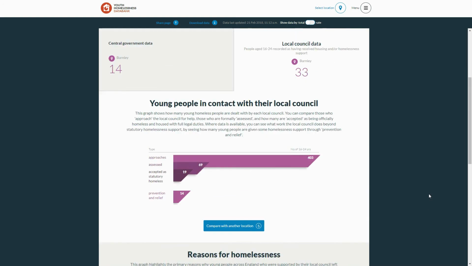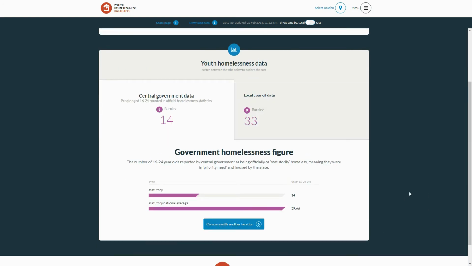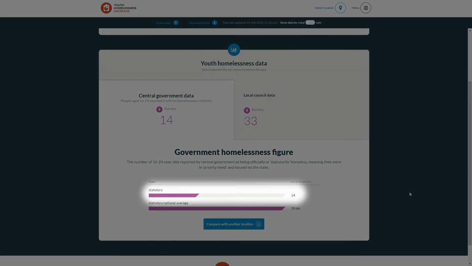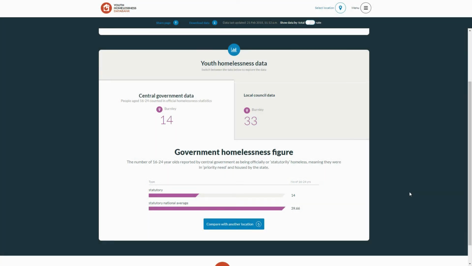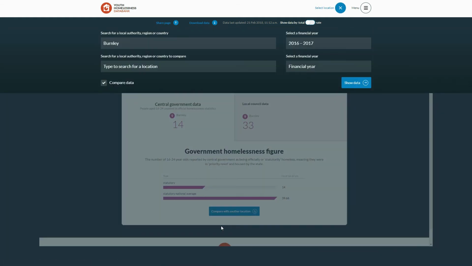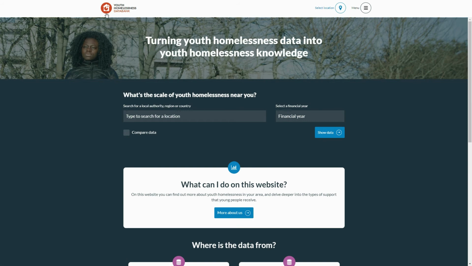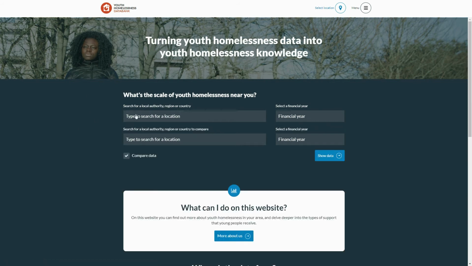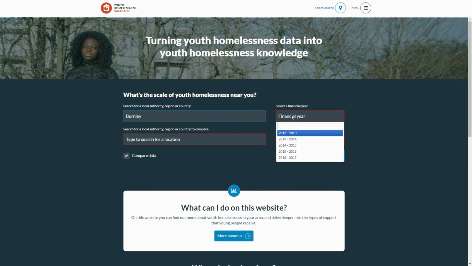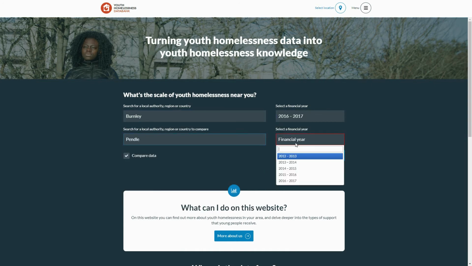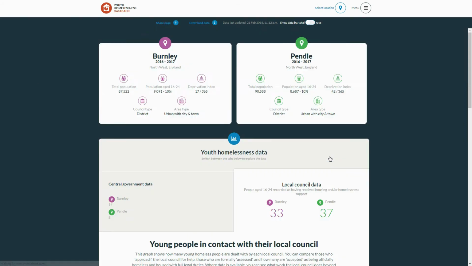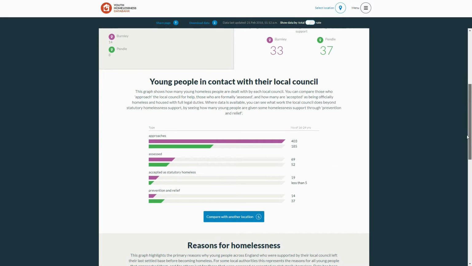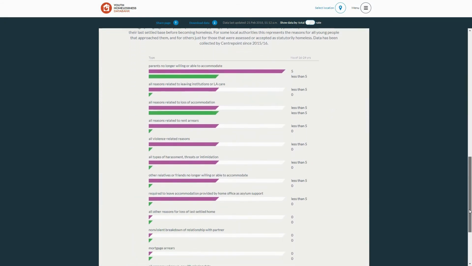The left-hand tab, Central Government Data, shows that according to statistics published by Central Government, 14 young people were accepted as statutory homeless in Burnley in 2016-17. For all the data collected, comparisons can be made between local authorities by pressing Compare with another location at the bottom of the data page, or by going back to the home page and selecting Compare Data. For example, if we wanted to compare Burnley with the neighbouring Pendle for the same year, we would click here. The data on this page covers the same information that's on display when looking at a single local authority, but compares the two areas next to each other.